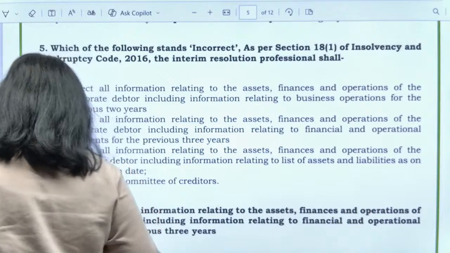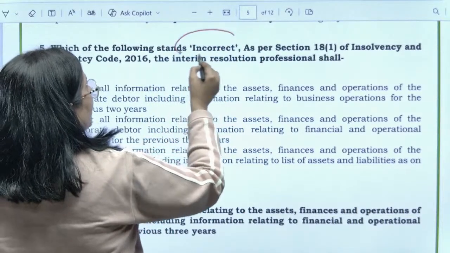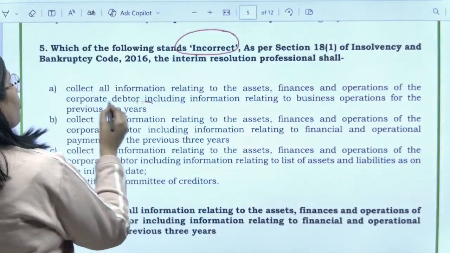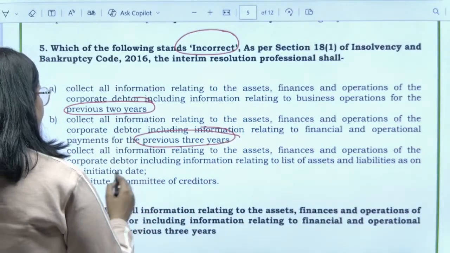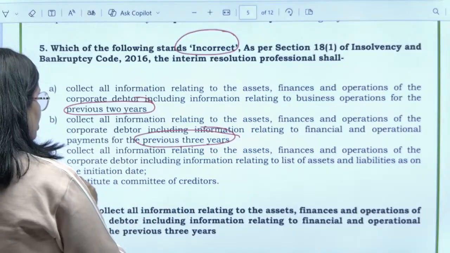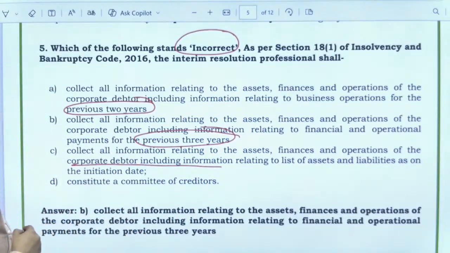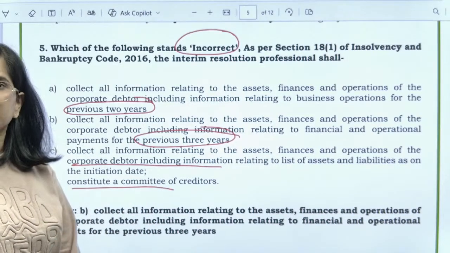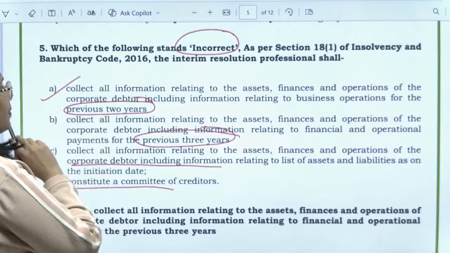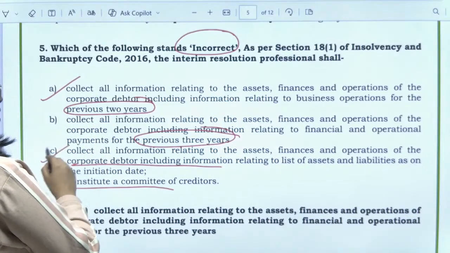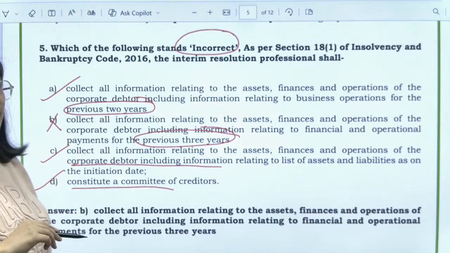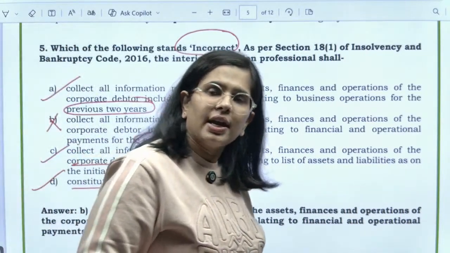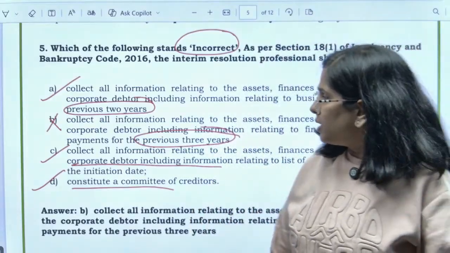See, the directive is incorrect, right? And the problem is: for the last 2 years, or for the last 3 years, right? Or collect information about the assets and operations, including information related to assets and liabilities as on the initiation date, or constitute a committee of creditors. The rest of the things are correct. This is correct, okay? This is also correct. This is also correct, but this is not correct. This is not correct. It is not required for the last 3 years. This is incorrect. We do not require this for the last 3 years.